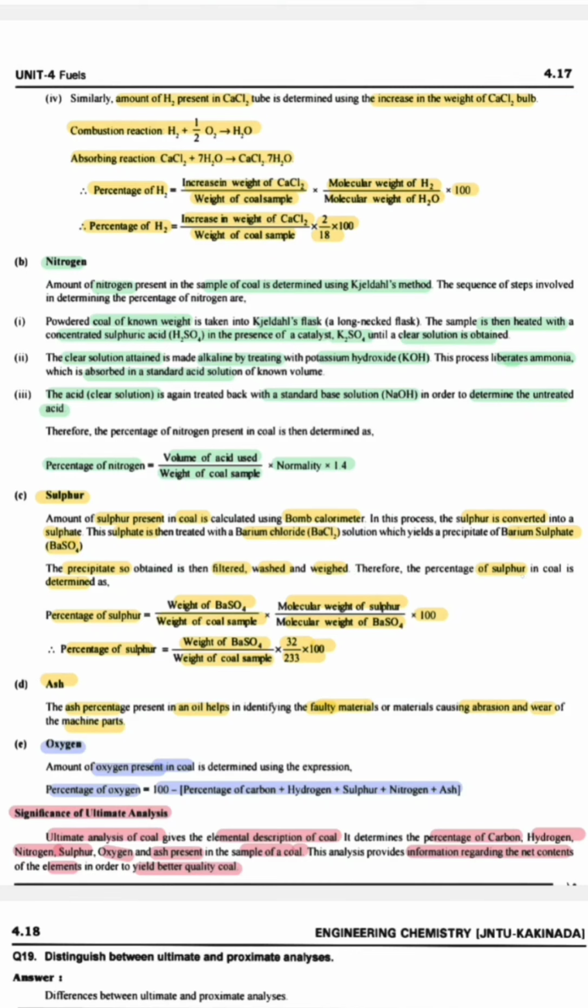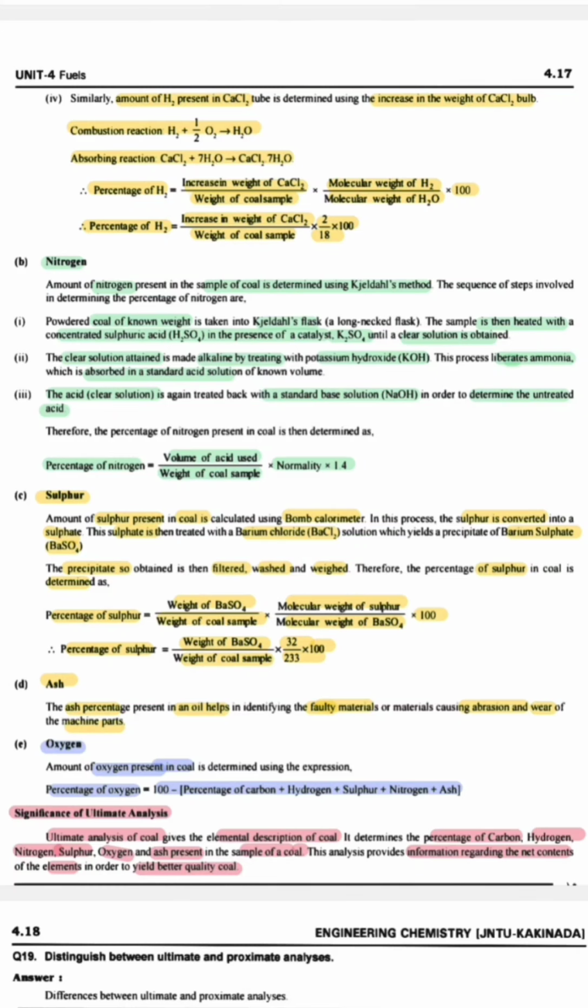Therefore, the percentage of sulfur in coal is determined as: percentage of sulfur is equal to weight of barium sulfate divided by weight of coal sample, into molecular weight of sulfur divided by molecular weight of barium sulfate, into 100. The molecular weight of sulfur is 32 and the molecular weight of barium sulfate is 233, into 100. So by this formula we can get the percentage of sulfur.